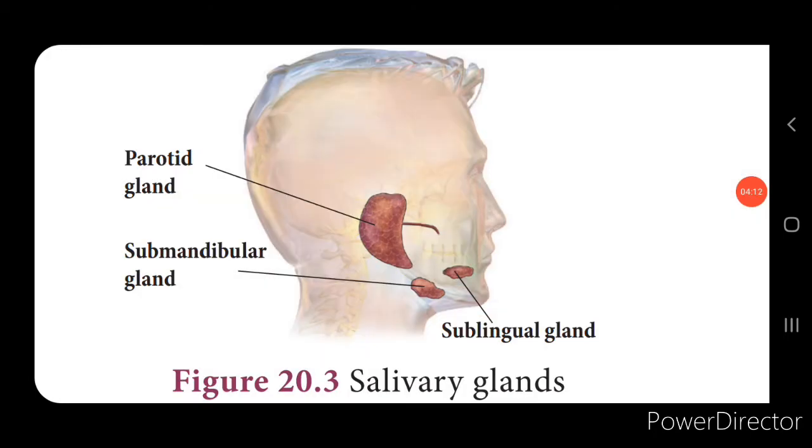Now the salivary glands secrete saliva, isn't it? Nearly 1.5 liters of saliva is secreted per day, and this saliva is useful for the conversion of starch into maltose, and for this an enzyme called amylase is helpful. Saliva also contains an antibacterial enzyme called lysozyme. Next is the tongue. The tongue is a muscular organ and a sensory organ, isn't it? And this helps in the mixing of food with the saliva.